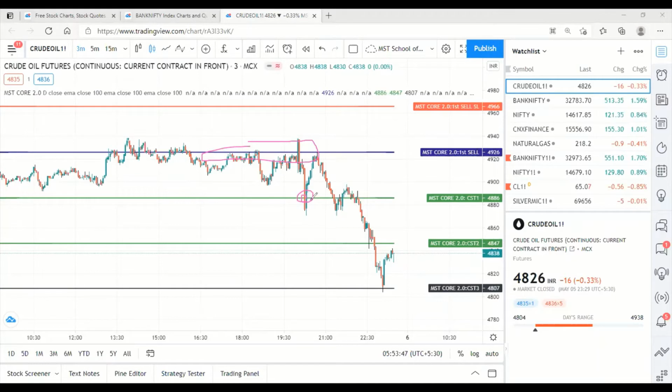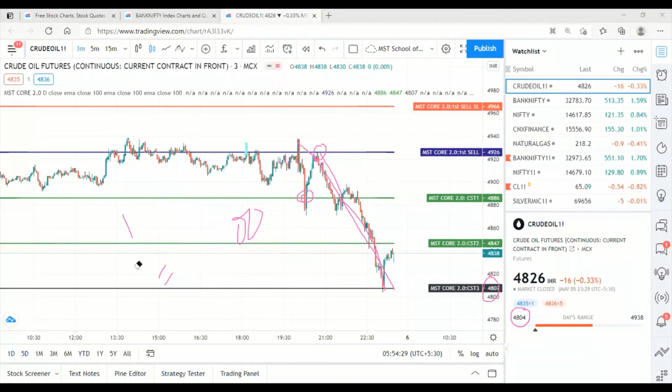Now after the entry at 4926, the target was given immediately. We got the 4886 target, and again 4885 was the buy entry, and that also got the target. Now again buy, again sell at 4926: first target done, second target done, and third target also done. See what the low is: 4807 is our target and 4804 was the low. So I will not consider 3 trades. I will consider only 1 trade, sell activated and all 3 targets done. So we have got 119 points from 4926 to 4807, which is equivalent to 11,900 rupees per lot. So this is about crude oil today.